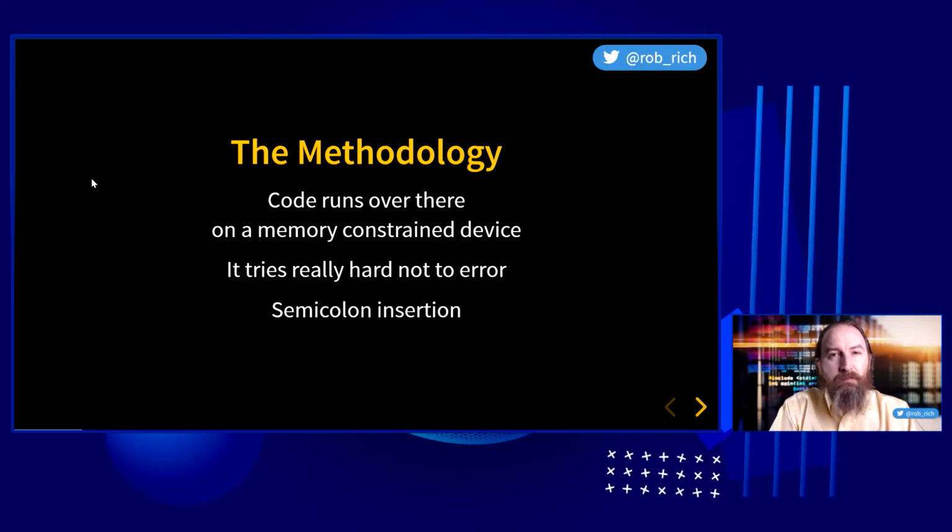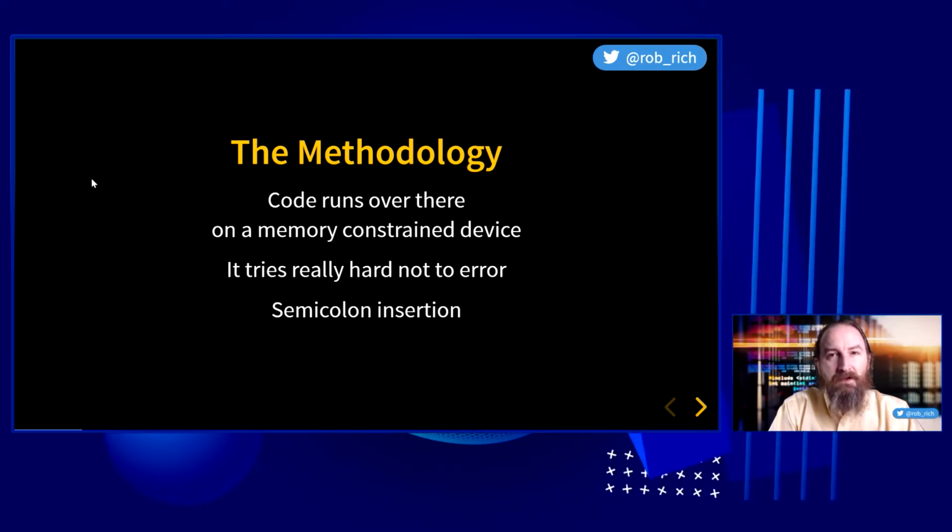So JavaScript's primary methodology is to keep running at all costs. Can it autocorrect things? Can it fix things? That's the JavaScript methodology. And so, for example, we talk about semicolons. Are semicolons required in JavaScript? Well, they are required in JavaScript, but the JavaScript runtime engine is really good at compensating when we leave them off. If JavaScript gets to a syntax error, it's going to back up and see if it can insert a semicolon to be able to make that program run correctly. And if we leave off all the semicolons, that's exactly what it does. It puts in all the semicolons, and then our program runs.